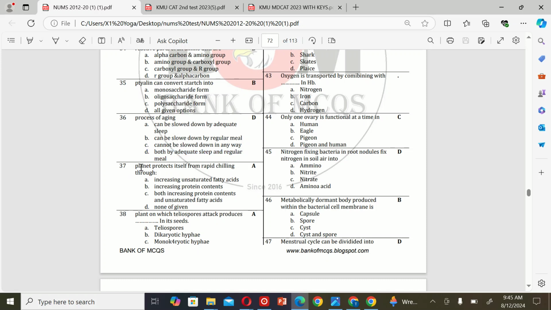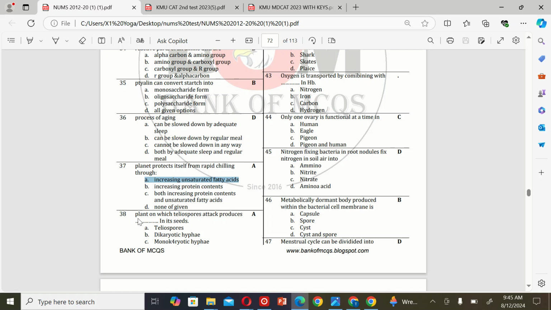The next MCQ is: plant protects itself from rapid chilling through A. Increasing unsaturated fatty acids, B. Increasing protein contents, C. Both increasing protein contents and unsaturated acids, and D. None of the given. So the correct option is A.